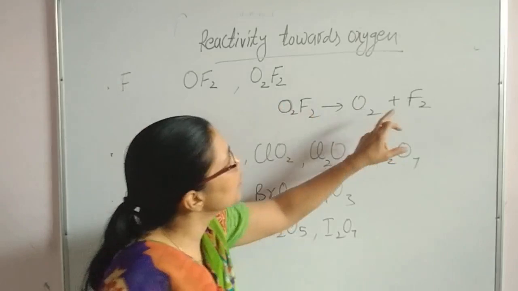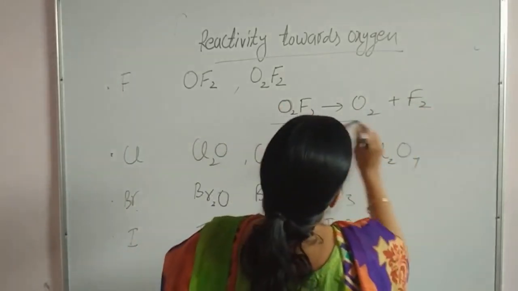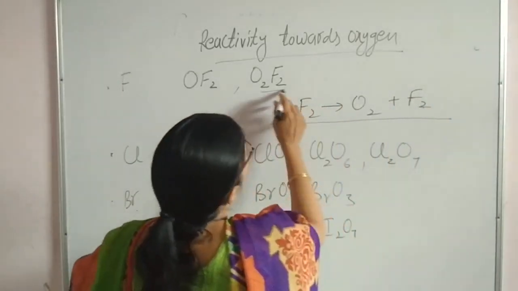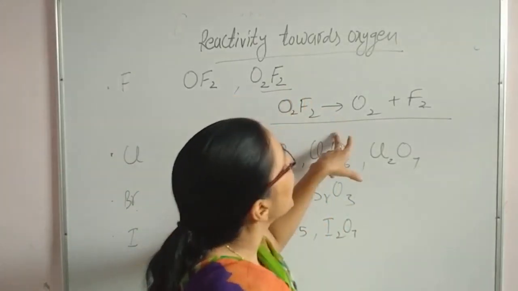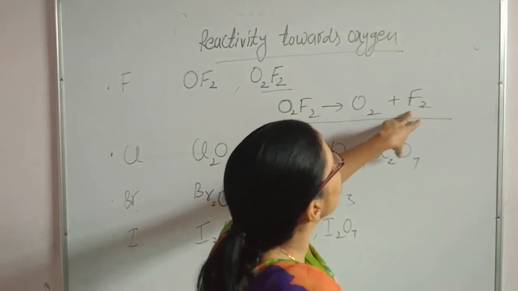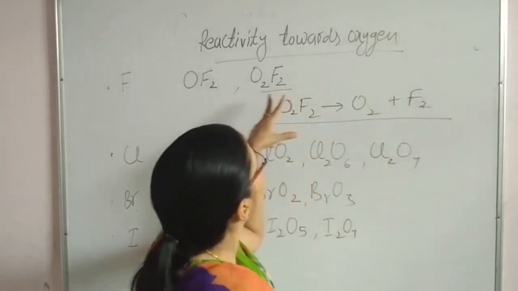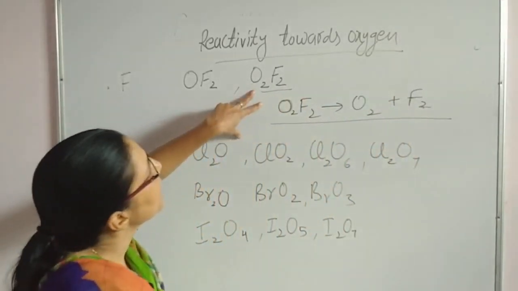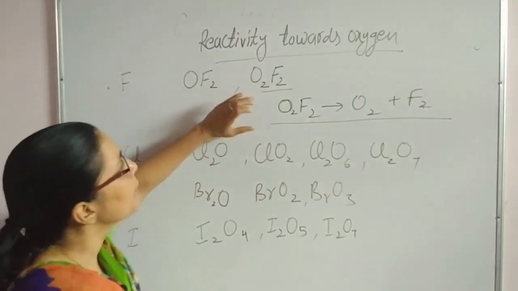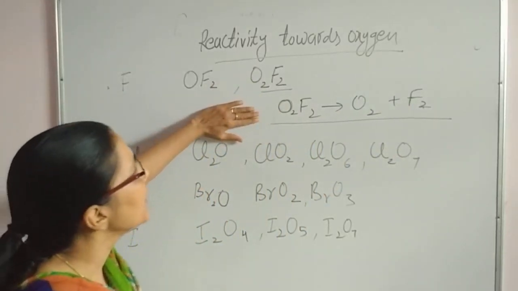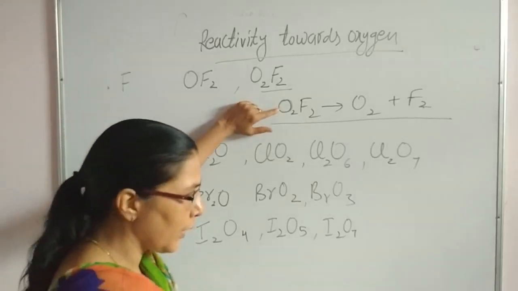This reaction is used for fluorinating agent. So in all, O2F2 has the capacity to show that it is a fluorinating agent, and the main use of its fluorination nature is that it can detach plutonium from the nuclear reactor by means of formation of fluoride.